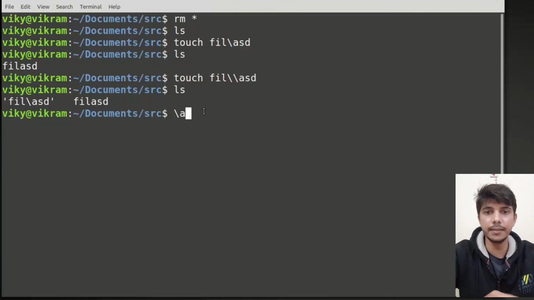But mostly escape will be used when you want to use some wildcards as a normal character inside the shell and also inside the file name. If you want to include some particular character in the file name, then you can use the escape. It is similar to other programming languages, if you know about them. Like in C we also use the escape, in Python also, so it is much similar to that. If you have any idea, then this is particularly the same thing. But remember, when I don't want the wildcards to be treated as they are, then I will be using the escape.